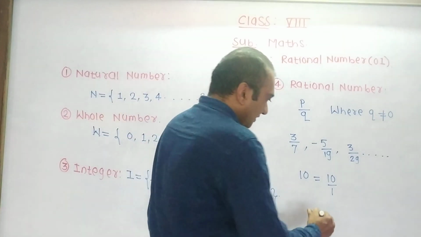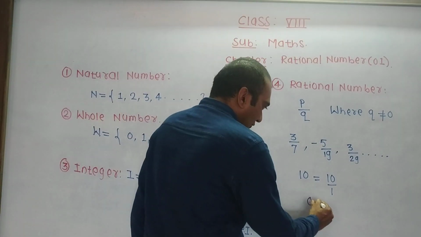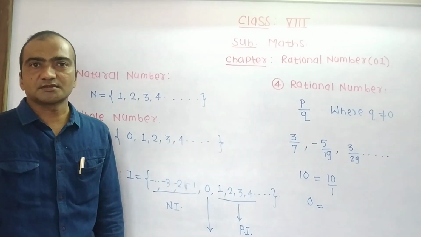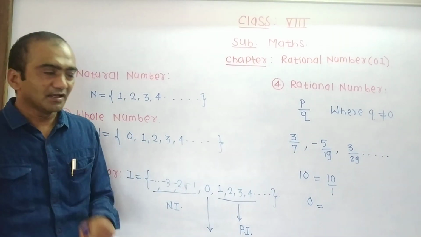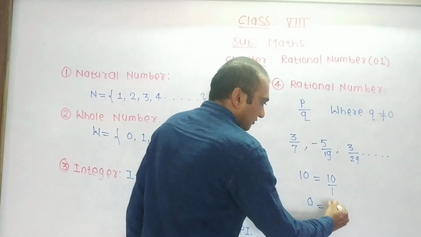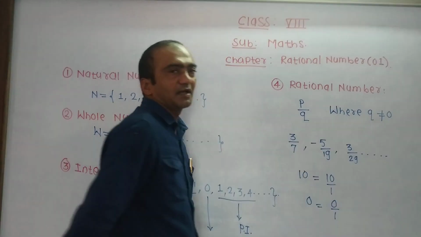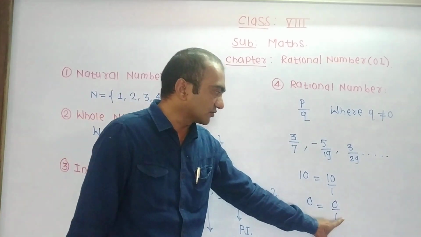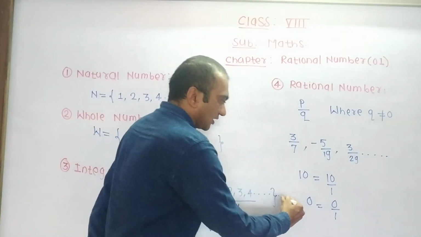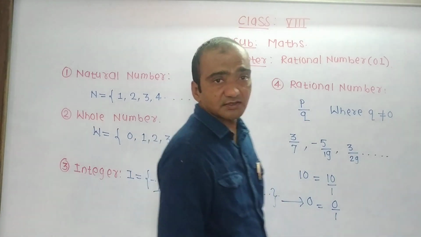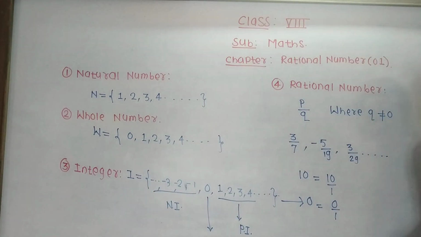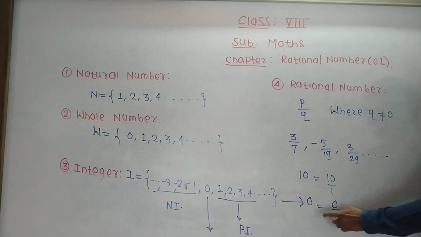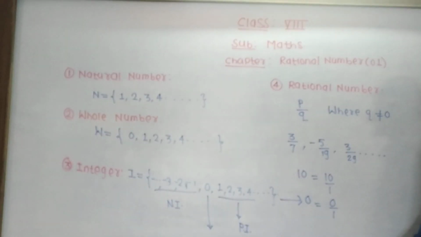Now you have to tell me, is 0 a rational number? Yes, 0 is a rational number. Why? Because we can write 0 as 0 divided by 1. Therefore, we can say that 0 is also a rational number.